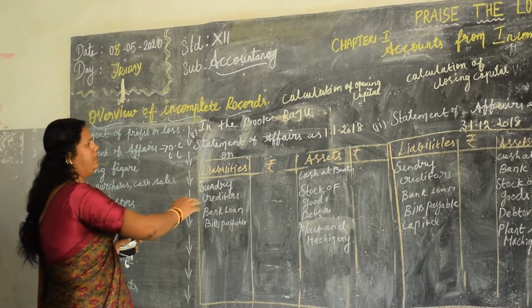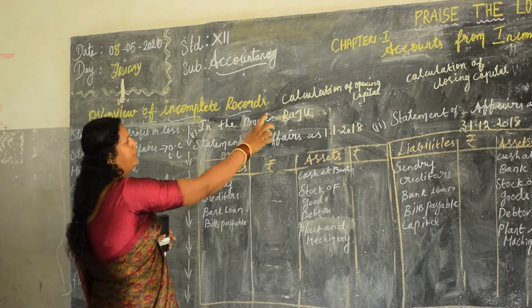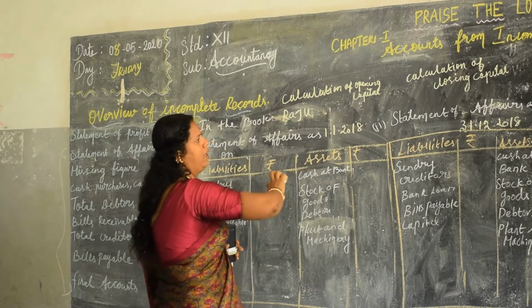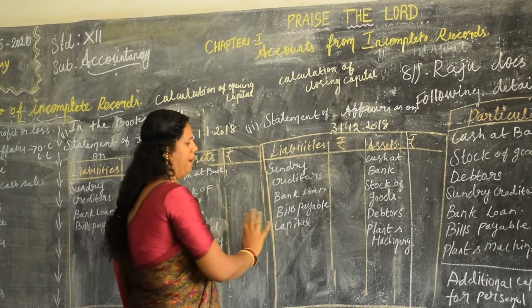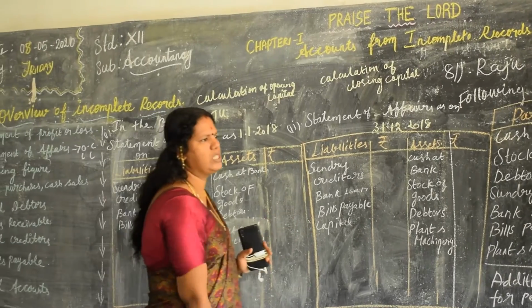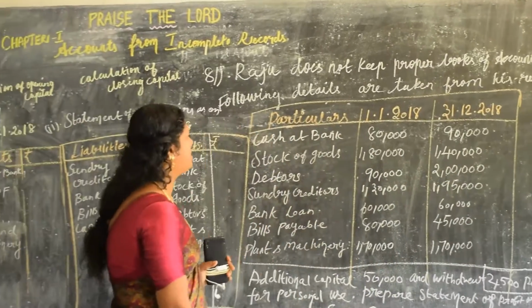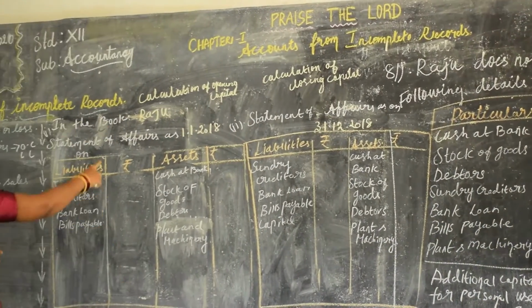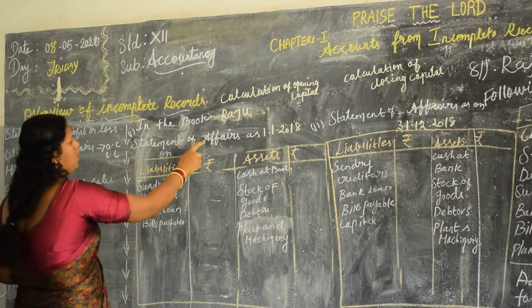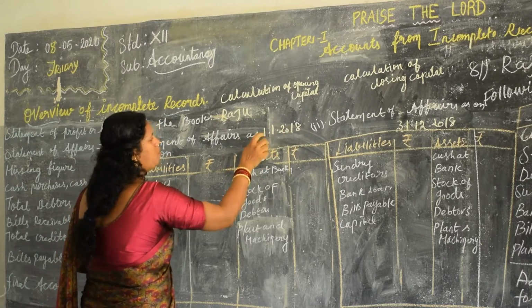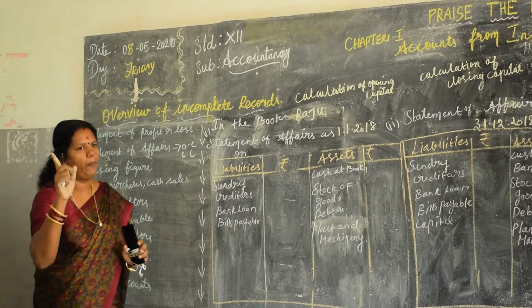So this problem is going to be divided into three parts. One is the calculation of opening capital. The second is the calculation of closing capital. By arriving at both the opening capital and the closing capital, we are going to find out the profit or loss. First write the calculation of opening capital. In the books of Raju, statement of affairs, the date is very important: 1/1/2018. The 1st of January denotes the opening capital.